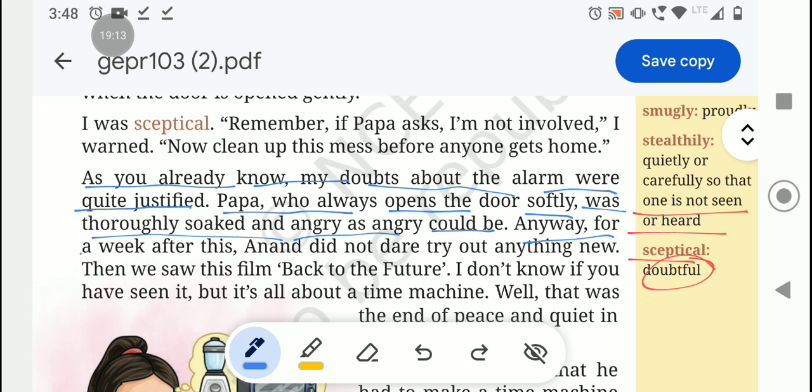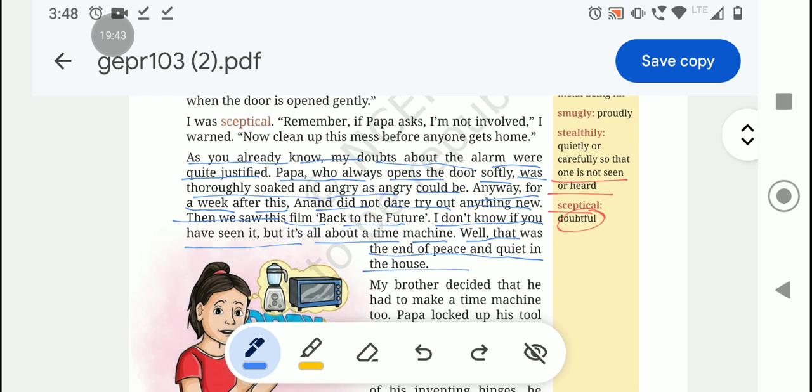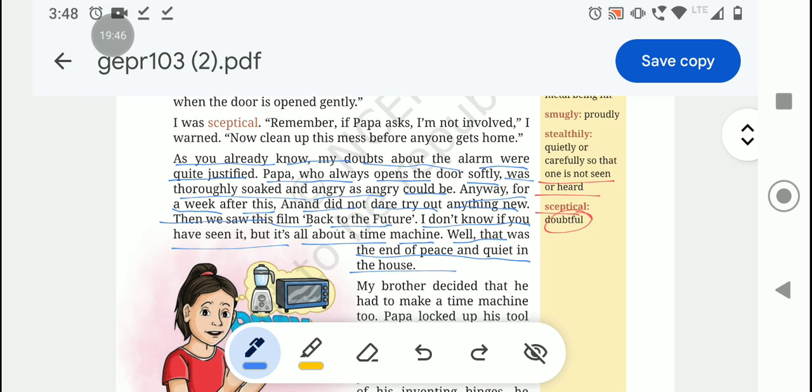Anyway, for a week after this, Anand did not dare try out anything new. When this mess happened, Anand's father got very angry, so Anand did not dare to try anything new. Then we saw this film, Back to the Future. I don't know if you have seen it, but it's all about a time machine. Well, that was the end of the peace and quiet in the house.